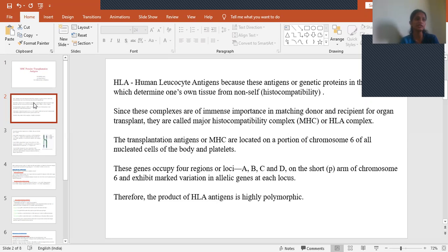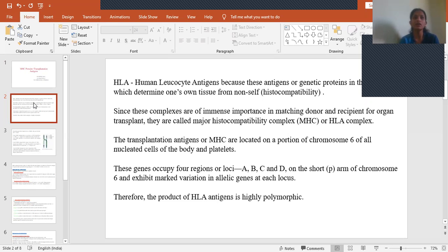Did you hear about kidney transplantation, liver transplantation? Sometimes there will be failure of the transplantation. Even after transplantation, it can fail. That we call transplantation rejection reactions. When does it happen? Only when our body is not accepting it as its own cells, so it will be incompatible. How is this determined? With the help of these proteins, that is, the MHC complex proteins.